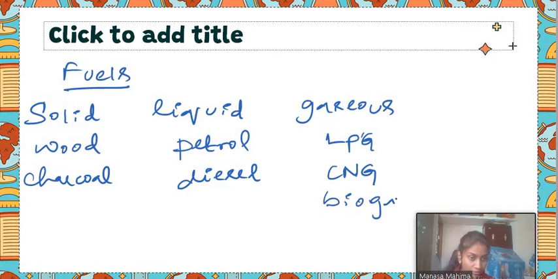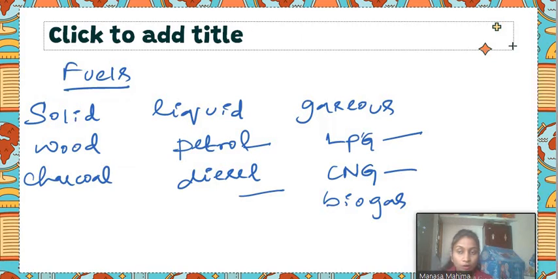We all know LPG is stored in cylinders, and we use those cylinders in our kitchens, right? Petrol and diesel are also used as fuels for automobiles. All these are the best examples of substances that show combustion.